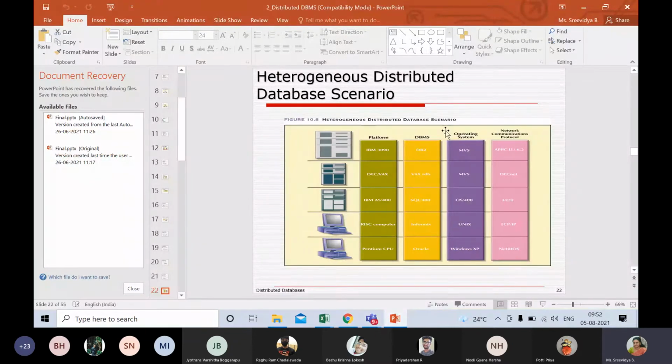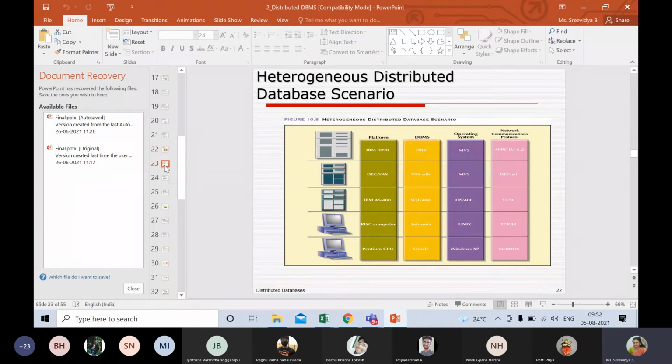Heterogeneous databases, just a schematic representation. You have different platforms, different kinds of databases, different kinds of operating systems, different kinds of network protocols. It's totally different. So all different kinds of databases may gather together to form a heterogeneous distributed system. This is something, as I said, practically not very much present.